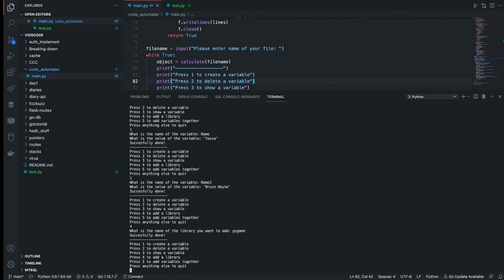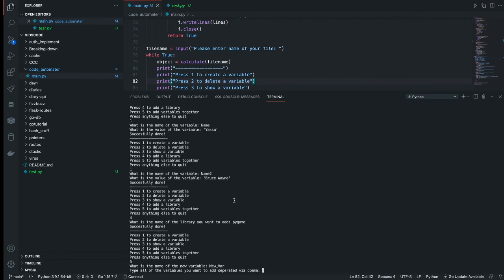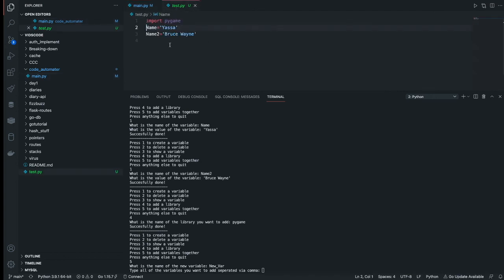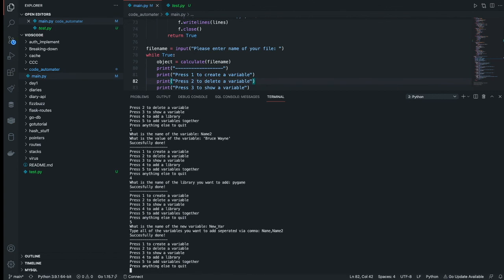Next thing I'm going to want to do is add variables together, right? The new variable is going to be called new_var, and the variables I want have to be separated by a comma. So it's going to be name, name2.